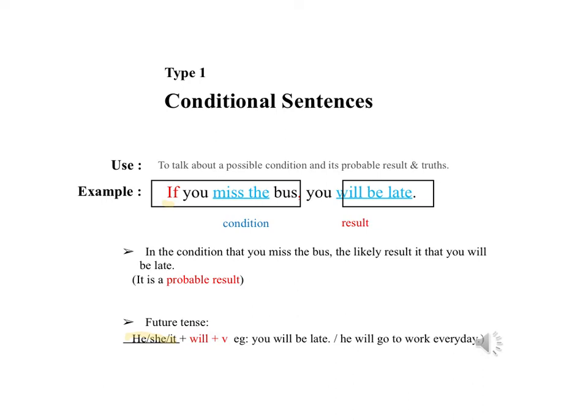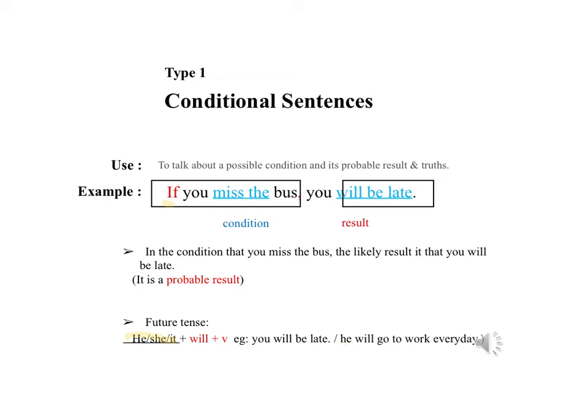So you have he, she, it, your singular pronouns. You, they, them are your plural pronouns. And we add will and a verb. So for example, you will be late. You is your pronoun, will, the verb be, and late.